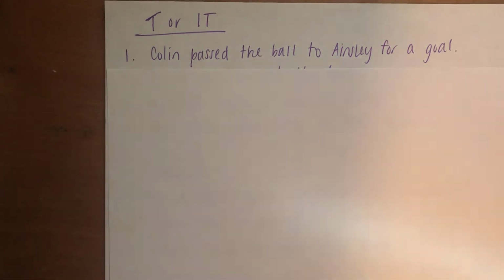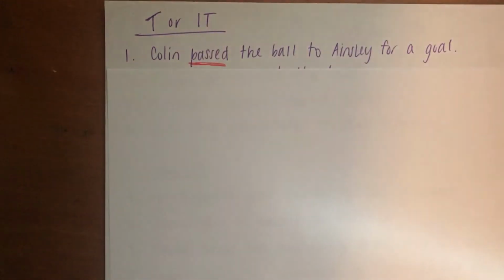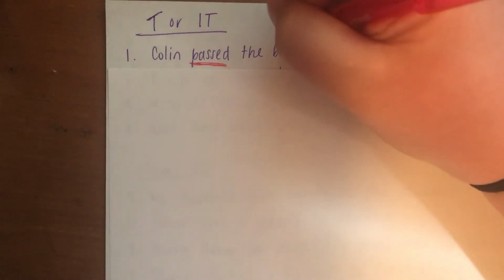So, number 1, Colin passed the ball to Ainsley for a goal. Passed is our action, so we're going to underline it. Okay, and then we need to see if it has a direct object or not. So passed what? The ball. Direct object, so this becomes a transitive verb.